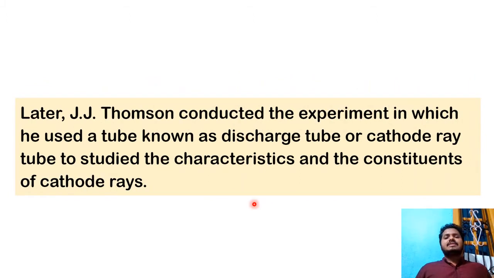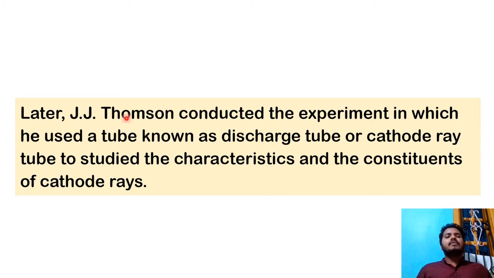So whatever experiment he has conducted, let me show you what he has conducted. J.J. Thomson conducted some experiments based on whatever he observed. He just observed it, but he didn't conclude anything because he did not know anything, because at that time it was only believed that everything is made up of atoms, and atoms are very small and cannot be divided into any part, and there is nothing inside the atoms. Atoms are the smallest thing. So they did not know anything about electrons or protons. Now we know that, but at that time they did not.